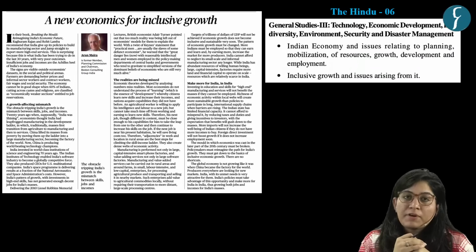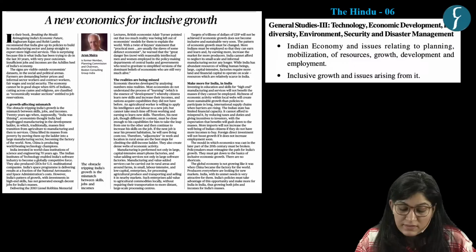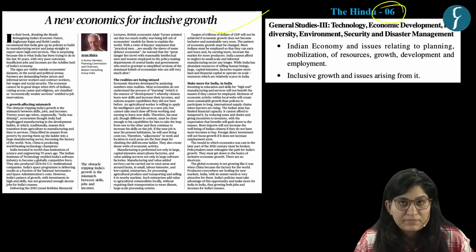Our first topic for mains is inclusive growth, which is based on this news article which appeared on page 6.